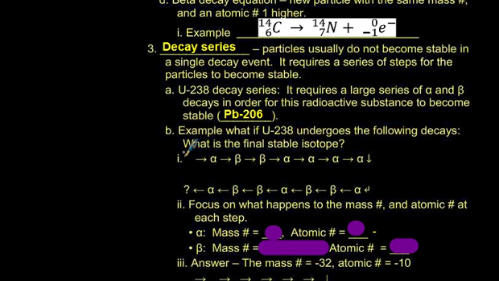So, what would happen if U-238 undergoes the following decays? So this would start with 238-92 uranium, and then undergoes an alpha and a beta and a beta and an alpha and an alpha and an alpha and an alpha and an alpha and a beta and a beta and an alpha and a beta and a beta and an alpha. So I want you to pause here and work all these out and what they all become. And you should continue after you finish that.